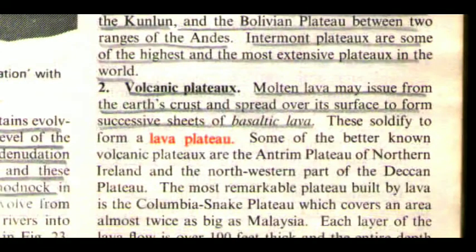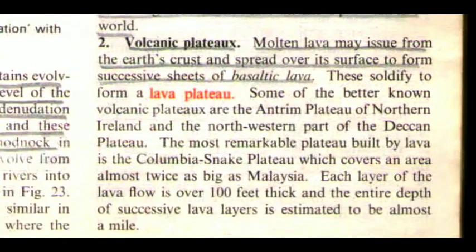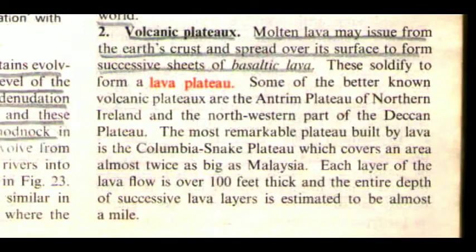The second one is volcanic plateau. Molten lava may issue from the Earth's crust and spread over its surface to form successive sheets of basaltic lava. These solidify to form a lava plateau.